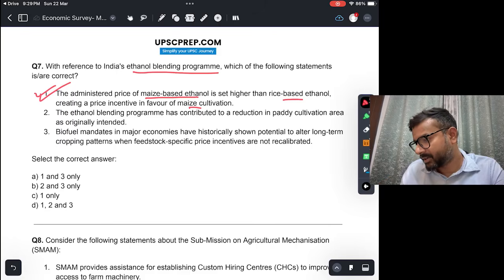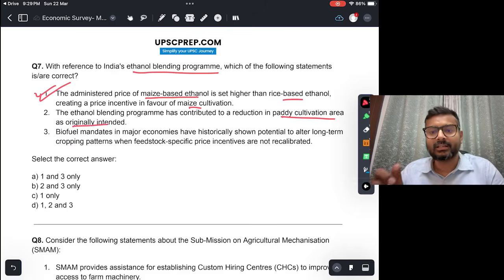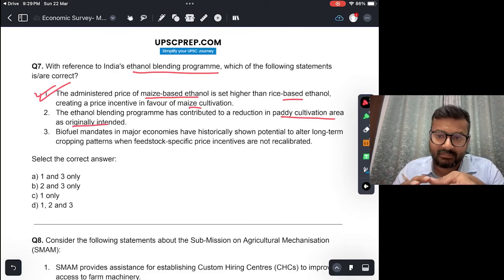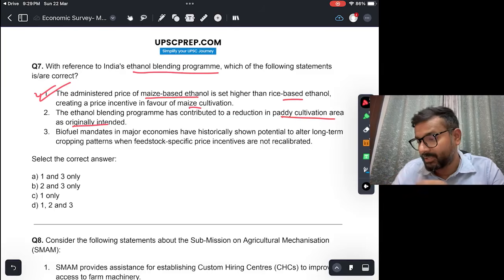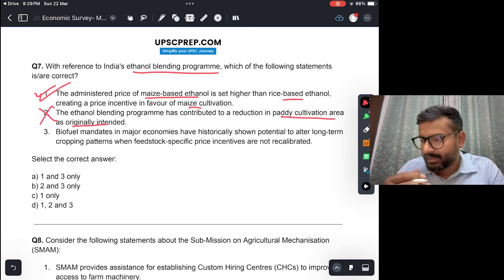Ethanol blending program has contributed to a reduction in paddy cultivation area as originally intended. Okay, so originally it was intended कि लोग ज़्यादा maize cultivate करेंगे and paddy cultivation area would be reduced, but this has not happened. This is one of the failures of this policy.